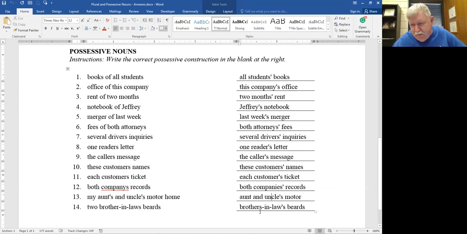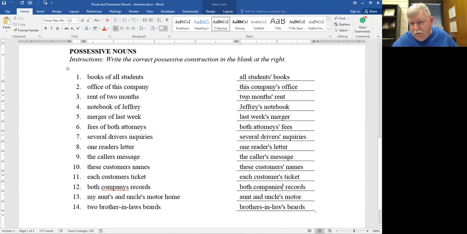2 brothers-in-law. So 2 is telling you it's plural. Here's your plural, right? Brothers-in-law. And then since brothers-in-law, the plural, does not end in S, it's a compound noun anyway, go to the last part and put the apostrophe S on it, and then they can own beards.